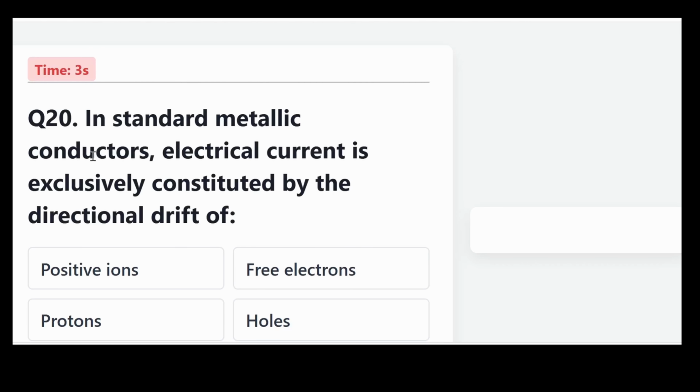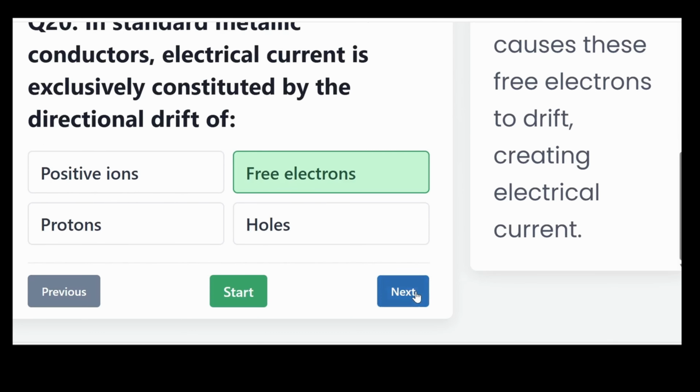In standard metallic conductors, electrical current is exclusively constituted by the directional drift of positive ions, free electrons, protons, or holes? And the correct answer, free electrons. Metals have loosely bound valence electrons, forming an electron sea. The application of voltage causes these free electrons to drift, creating electrical current.